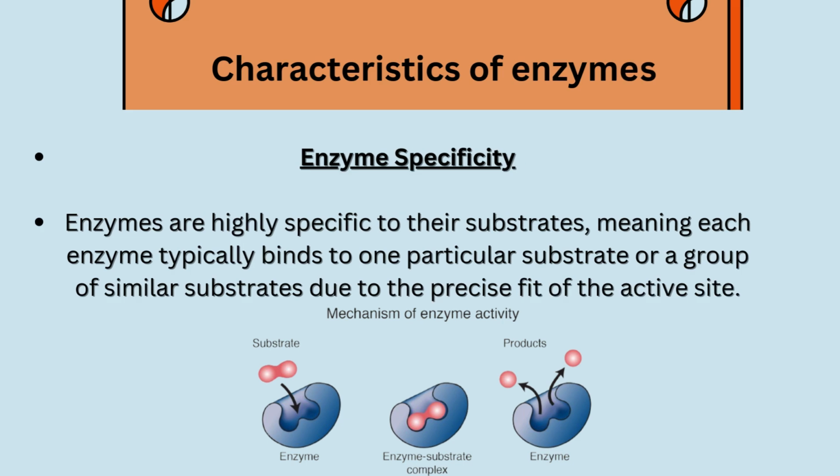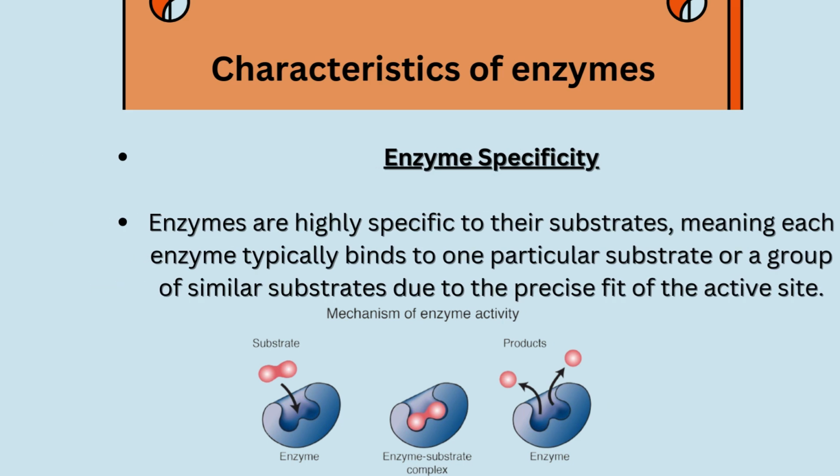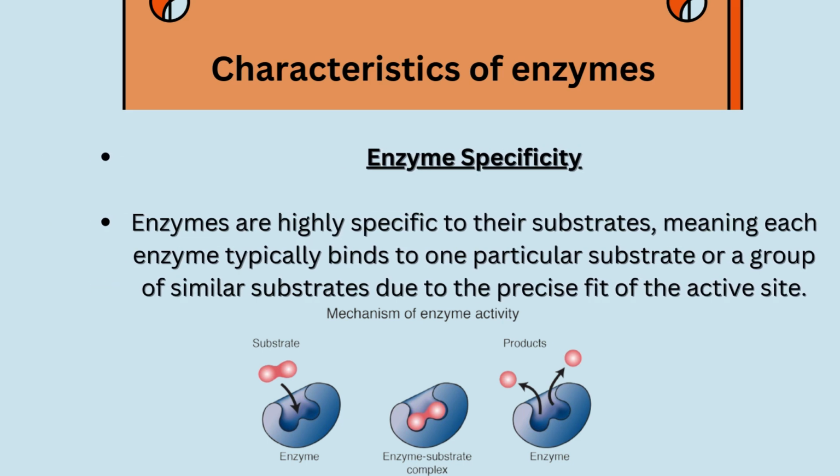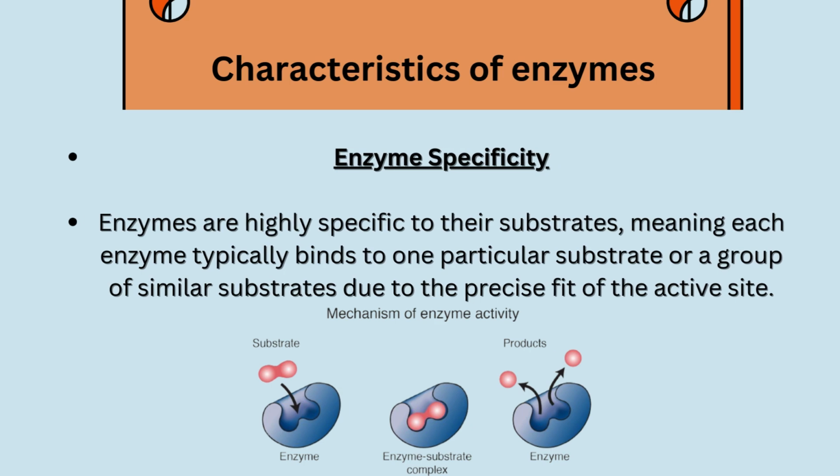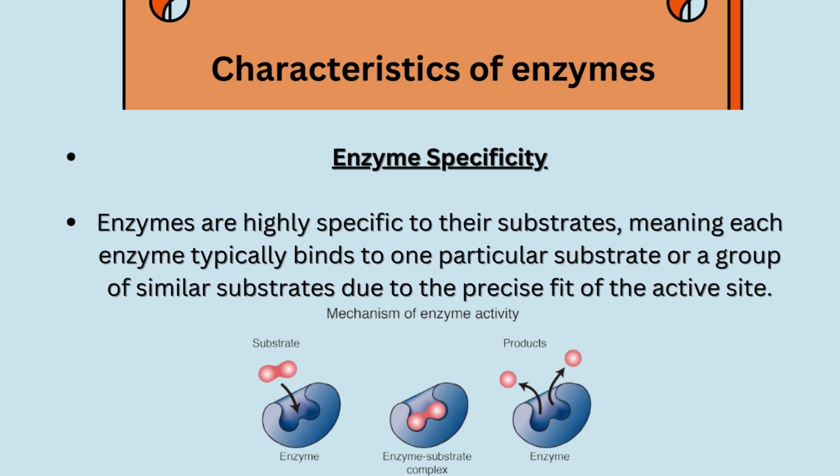Enzymes are highly specific to their substrate and reaction. So, they catalyze only one type of reaction and will not act on a different substrate. For example, amylase will only act on starch and not on protein or fats.